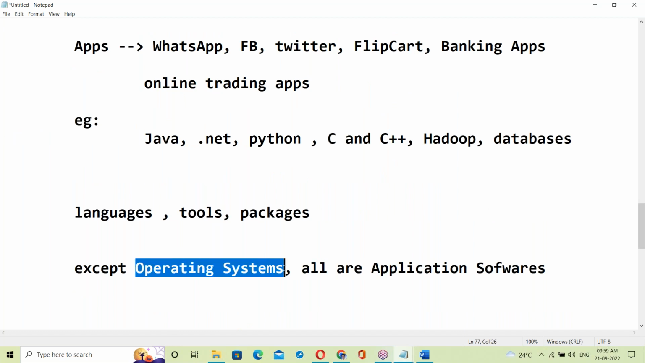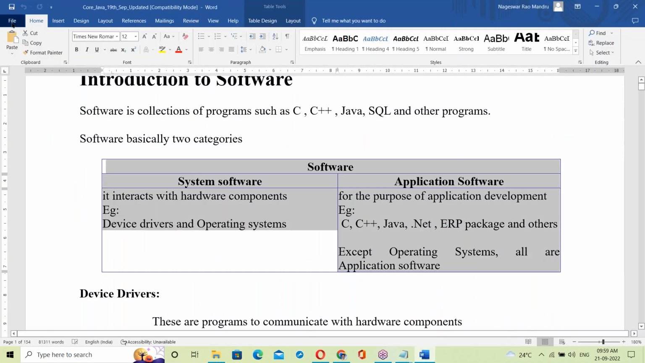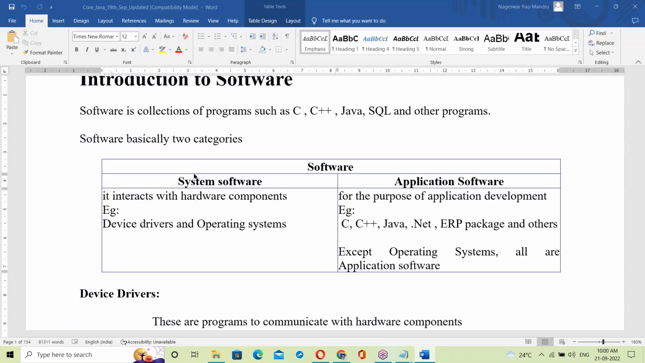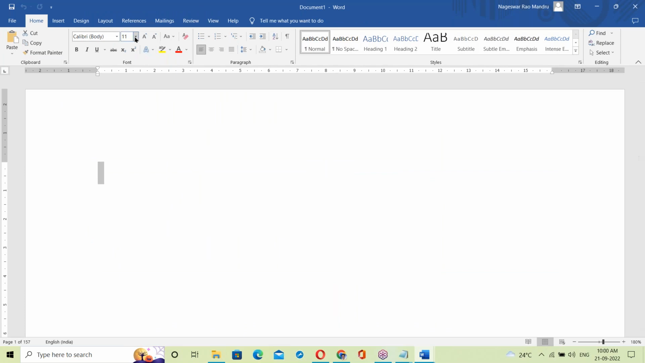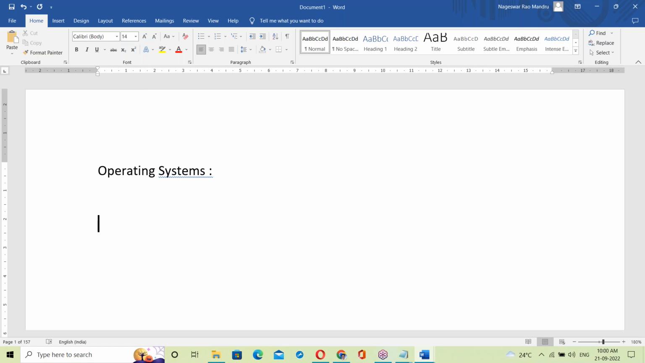Let us see about OS. What is exactly OS? Let us start with OS here. This is an important point to understand Java features.